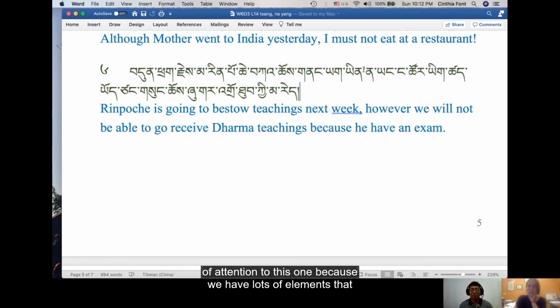We had the nayang here, we have the kar, we have the secondary verb tup, okay? All right. We have tsang as well. We have tsang right here, exactly. So this is a good one to keep in mind. If you can memorize it, that would be great. If not, just practice making sentences like this. This is going to be our goal towards the final exam, to know these kinds of very elaborate sentences.